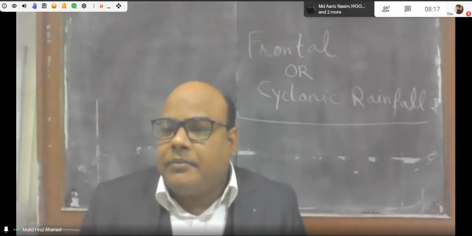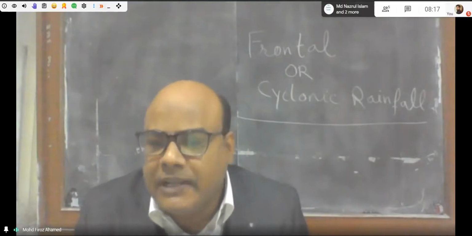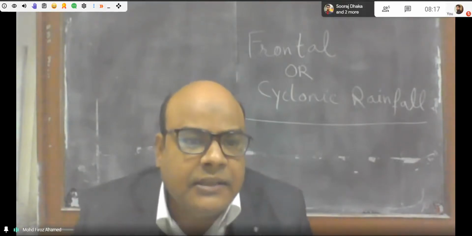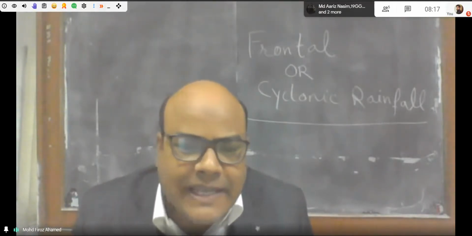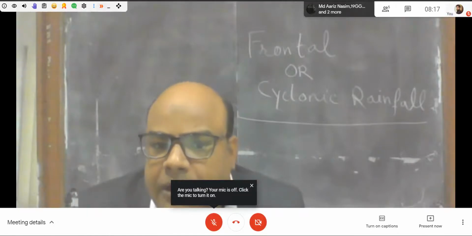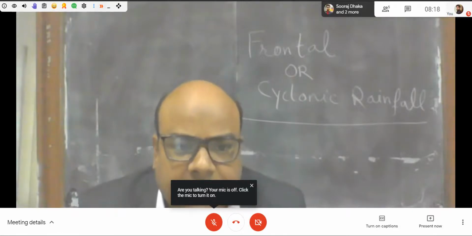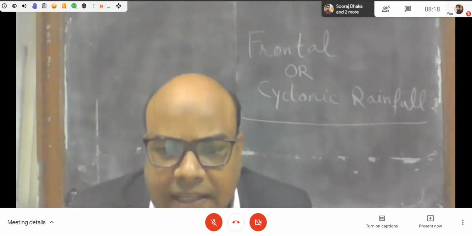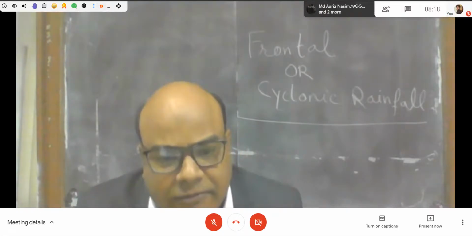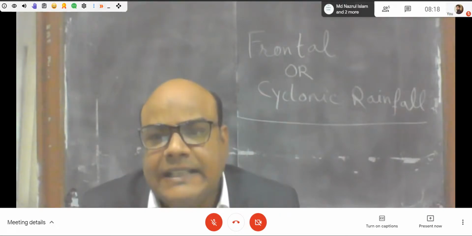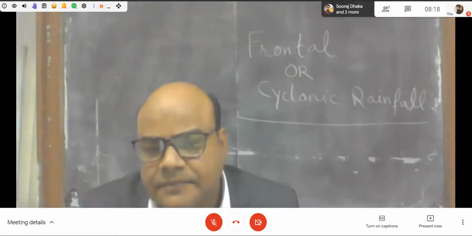As the name of this rainfall itself suggests, this type of rainfall is associated with the front or the cyclone. So we can say that the rainfall which occurs due to the formation of a front or due to the cyclonic effect, or due to the formation of a cyclone, that type of rainfall is called frontal or cyclonic rainfall.